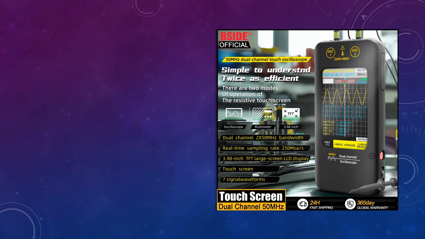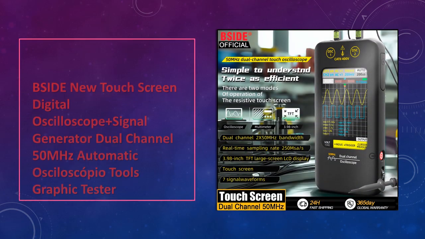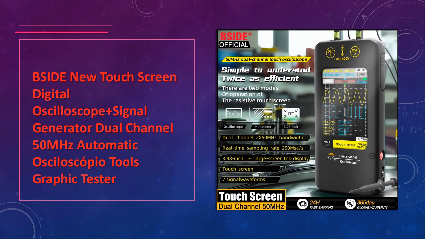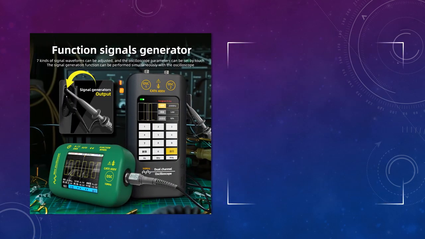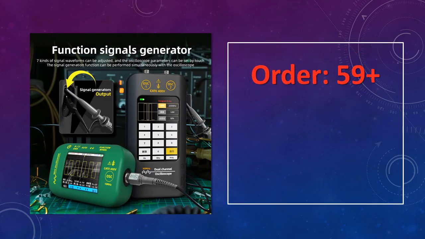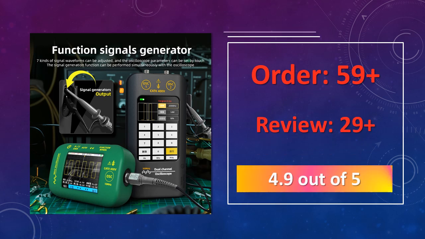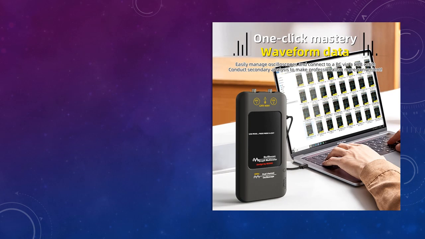At number 2. BSIDE New Touchscreen Digital Oscilloscope, a touchscreen, dual-channel oscilloscope with a 50 MHz bandwidth and built-in signal generator, perfect for modern automotive diagnostic tasks. The advantages of this automotive oscilloscope are: intuitive touchscreen interface for ease of use, dual-channel functionality